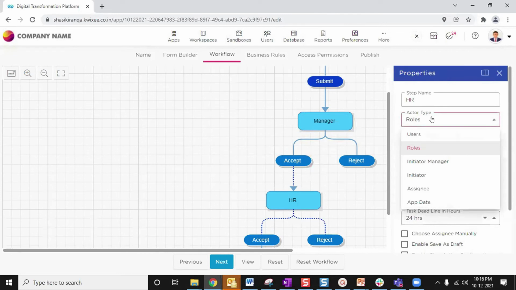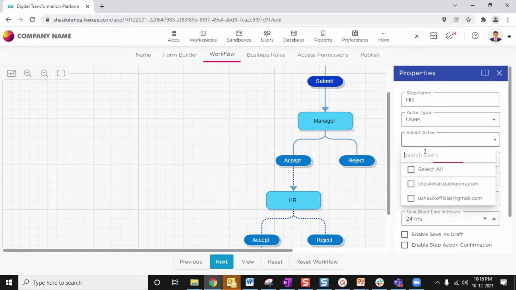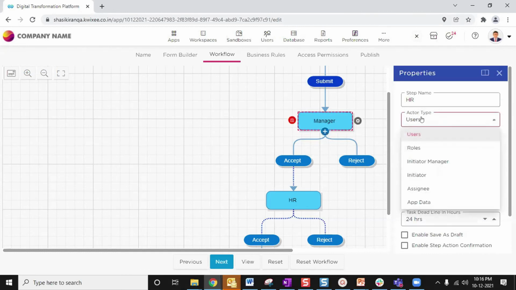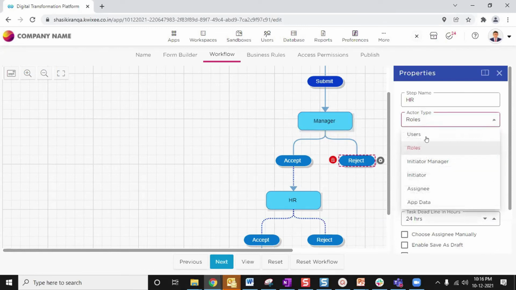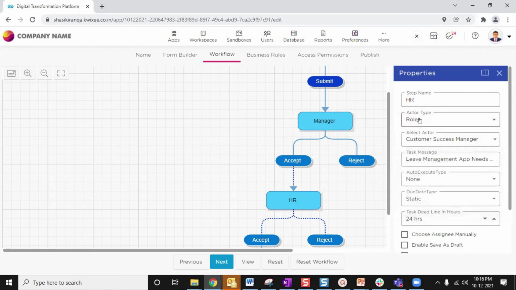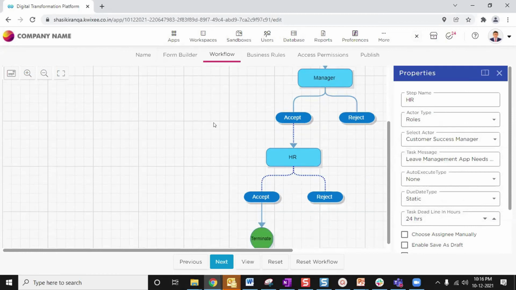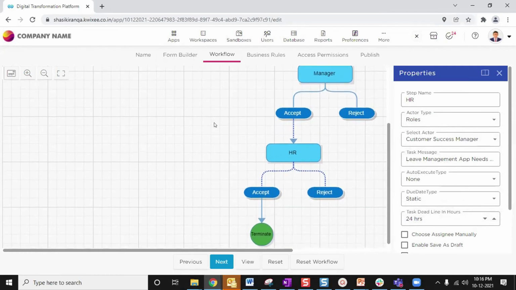If you want to select any users other than roles, you can go to users and select a user as well according to your requirement. But as of now, I want to select roles, so I will stick to the roles here. So this is how the actor type roles would populate for you once you have roles defined for a workspace. I hope we have cleared one point here, that we wanted to change the roles here. So we have done that.